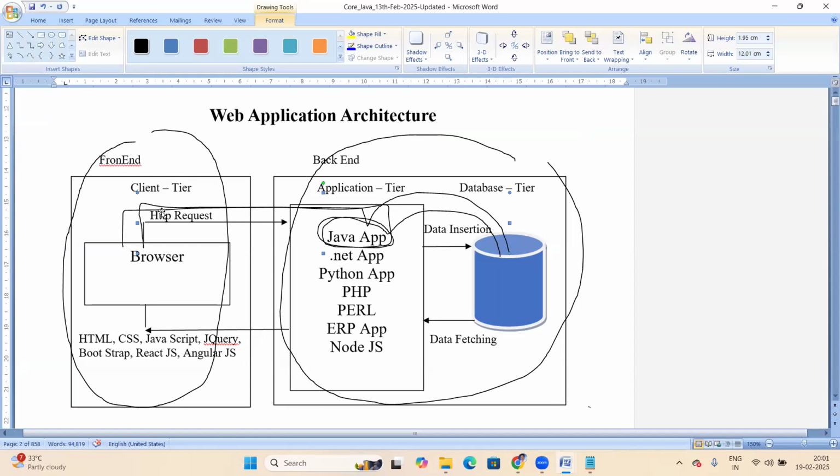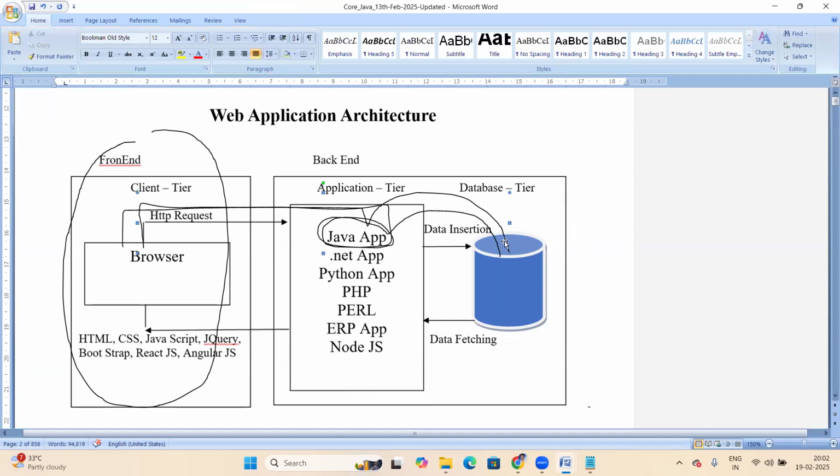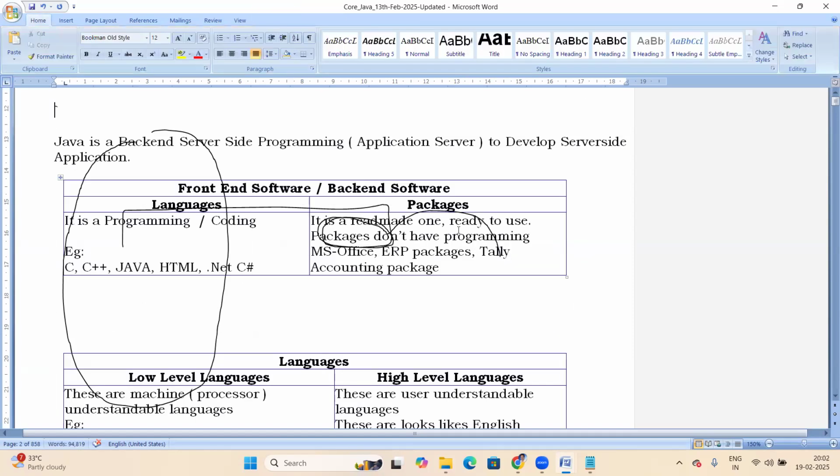Who works on the front end? A front end developer. In the back end, there are two things: application and database. Who develops the application is the application developer, and who works on the database is the database developer. So totally there are three roles here.